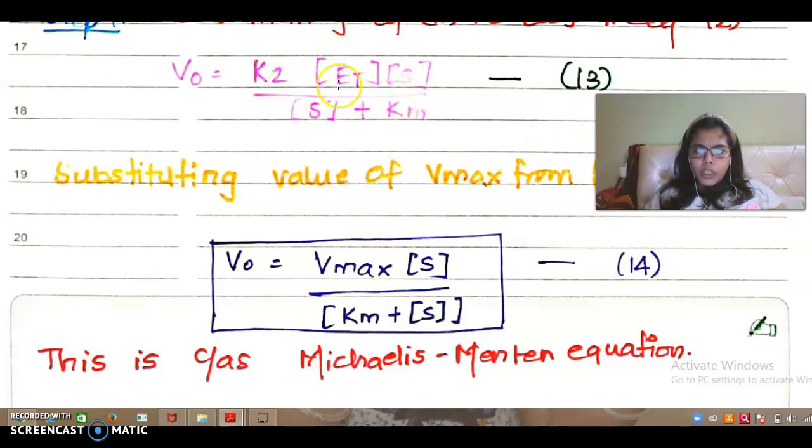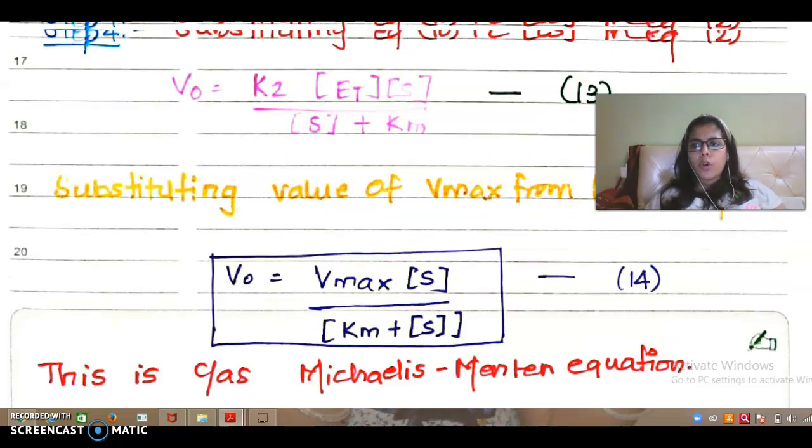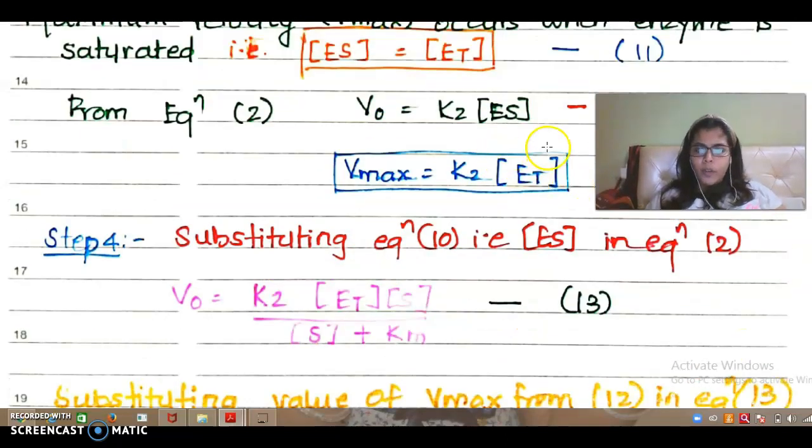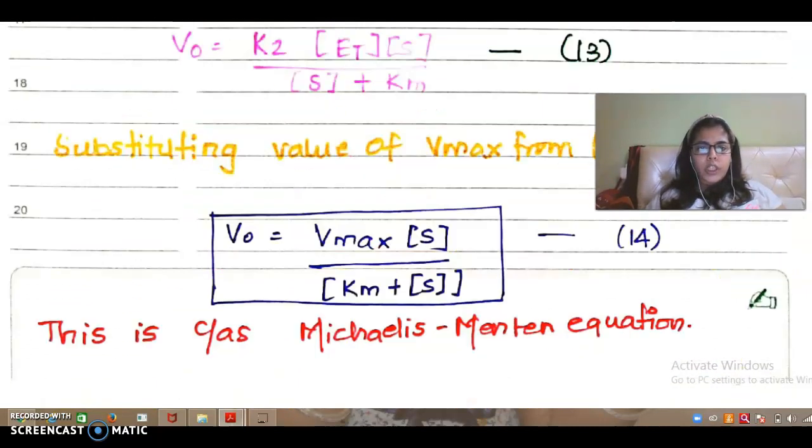Now I know K2 into Et is Vmax. So I got my Michaelis-Menten equation: V0 is equal to Vmax S upon Km plus S. So this is how the Michaelis-Menten equation is derived.